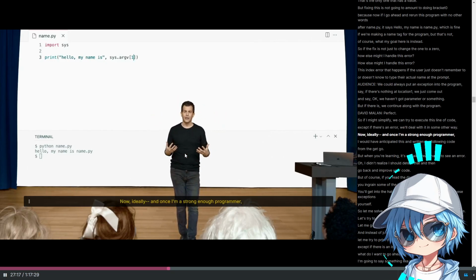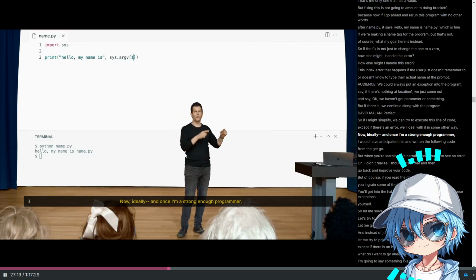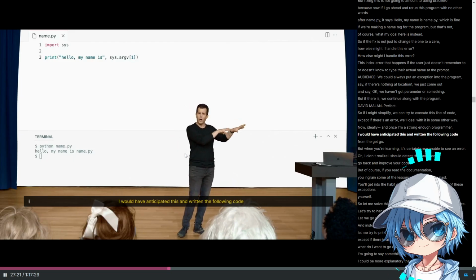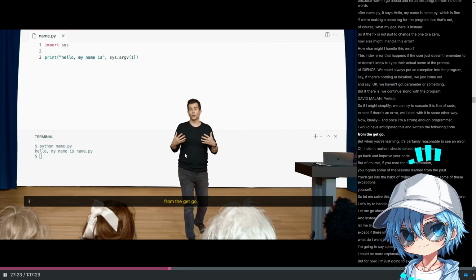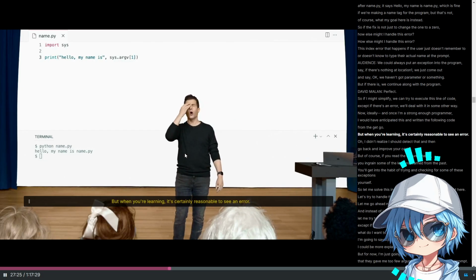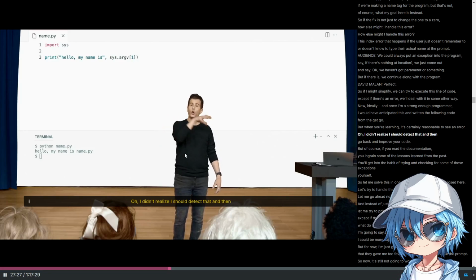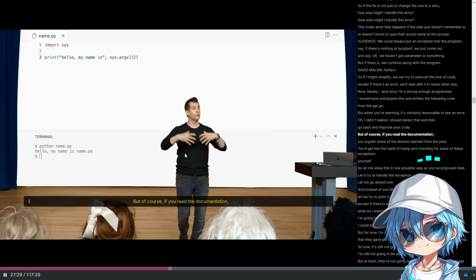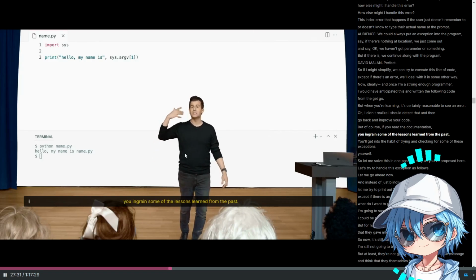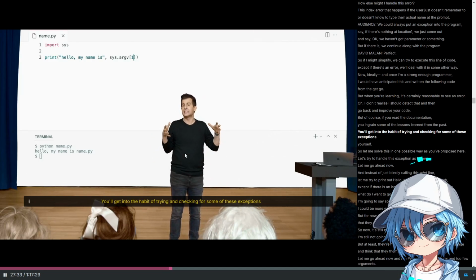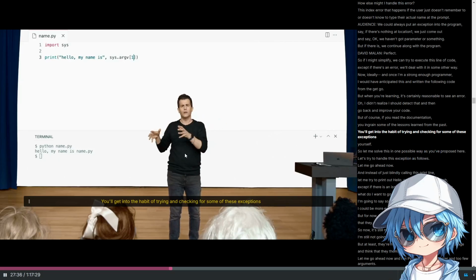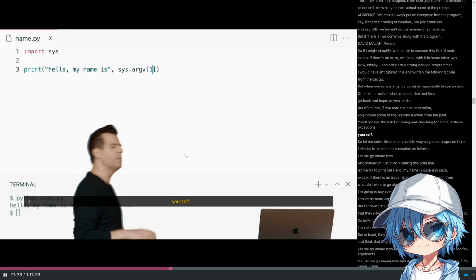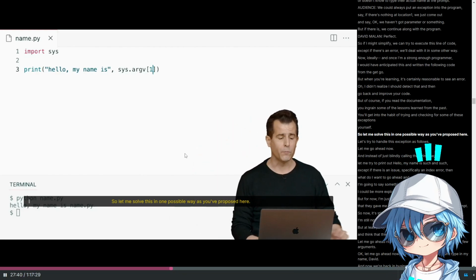Now, ideally, once I'm a strong enough programmer, I would have anticipated this and written the following code from the get-go. But when you're learning, it's certainly reasonable to see an error, realize I should detect that, and then go back and improve your code. But of course, if you read the documentation, you ingrain some of the lessons learned from the past, you'll get into the habit of trying and checking for some of these exceptions yourself. So let me solve this in one possible way, as you proposed here.